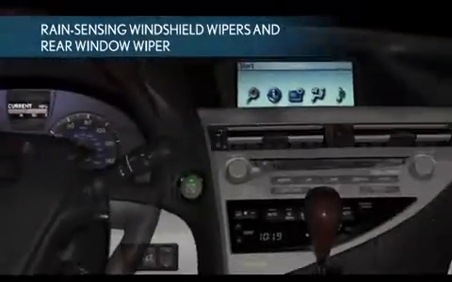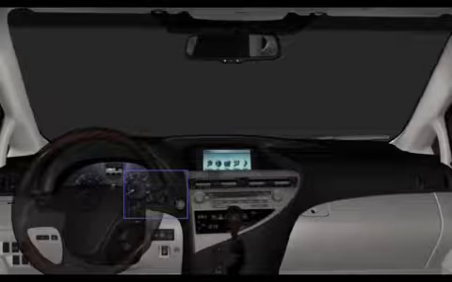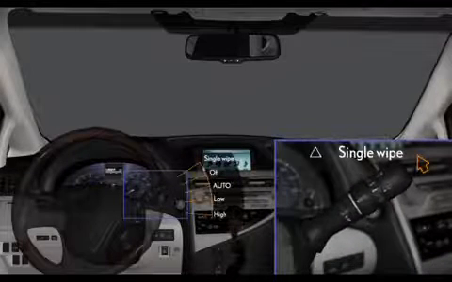Rain-sensing windshield wipers, and rear window wiper. The windshield wiper control provides a wide variety of functions. Single wipe.